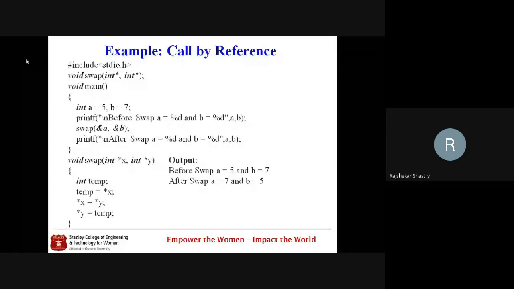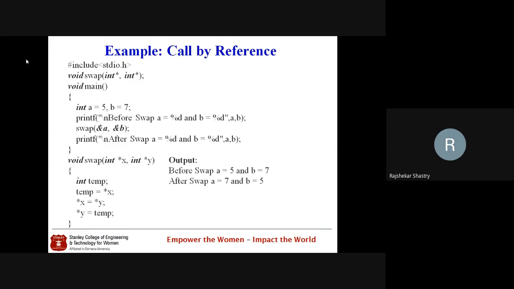If you are expecting only one variable, or a few out of some 5 or 6 variables, to be modified by some other function, then only those variables are to be passed as call by reference. That means you have to use pointers for that. That was the one case. The second case is when we are expecting multiple values to be returned from a function. In C we don't have a provision for returning multiple values, so there we again have to use call by reference. That's the power of call by reference.